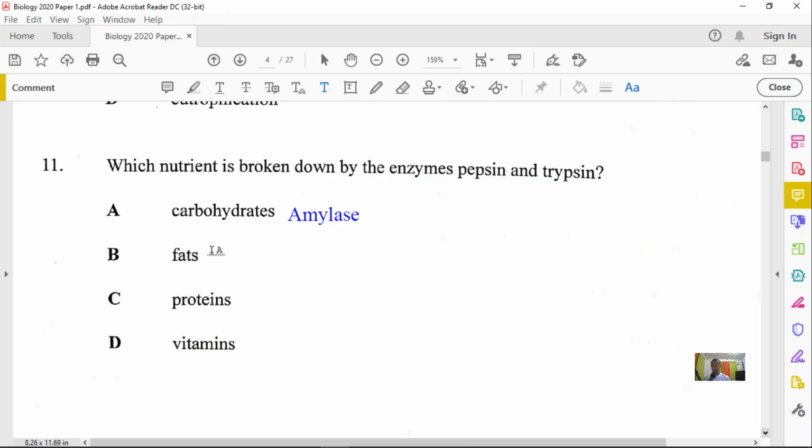And fats are broken down by lipase. So lipases are responsible for breaking down fats. Proteases, for example pepsin and trypsin, break down proteins, as we talked about just now. And vitamins are generally absorbed directly in the body. You don't need to break down vitamins anymore. So they are absorbed directly into the bloodstream. Let's highlight this real quick before I forget. So the answer here is proteins.